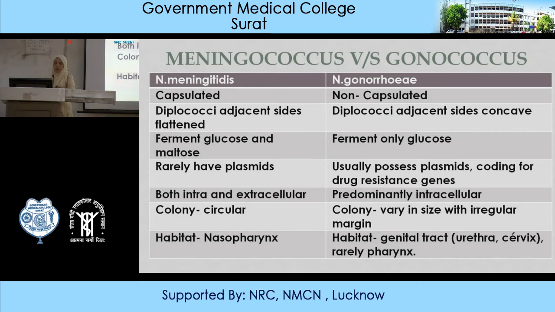The other important aspect is Neisseria meningitidis rarely has plasmid, but gonorrhea usually possesses plasmid, which codes for drug resistance genes, and it is responsible for drug resistance. Neisseria meningitidis can be seen intracellular and extracellular both, but gonorrhea is usually intracellular. The colonies are circular in meningitidis, while in gonorrhea they vary in size and have irregular margin. And habitat in meningitidis is nasopharynx, while in gonorrhea the habitat is genital tract, urethra, cervix, and rarely pharynx.